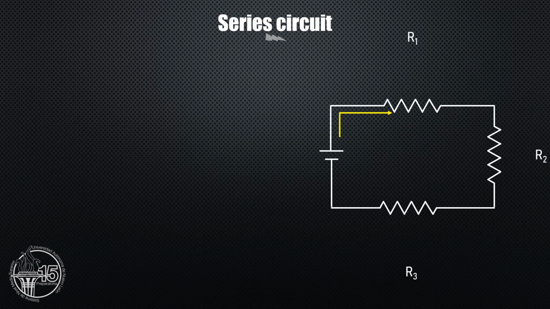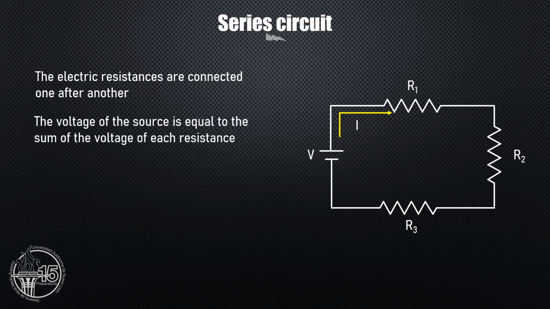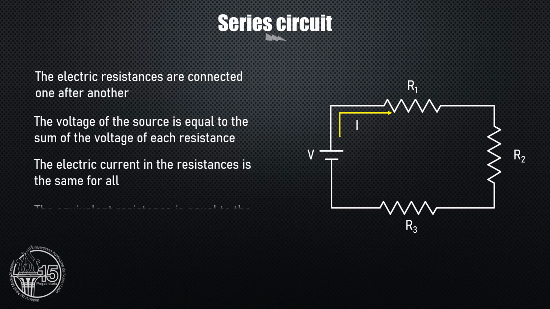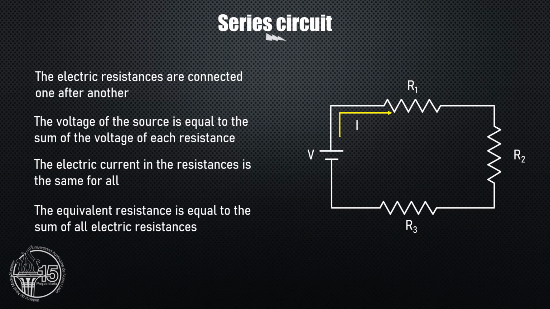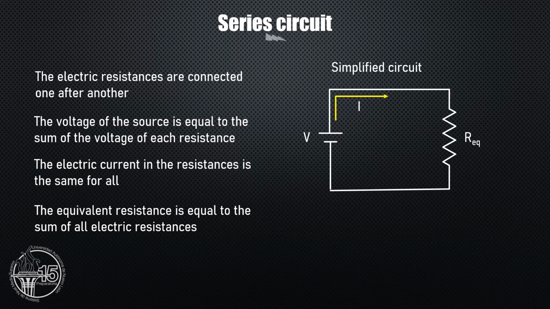In a series circuit, the electric resistances are connected one after another. The voltage of the source is equal to the sum of the voltage of each resistance. The electric current in the resistance is the same for all. This circuit can be simplified and then be represented with an equivalent resistance. The equivalent resistance is equal to the sum of all electric resistances in the circuit.